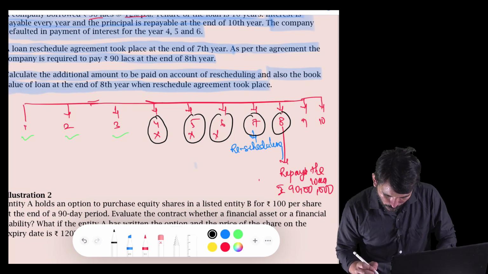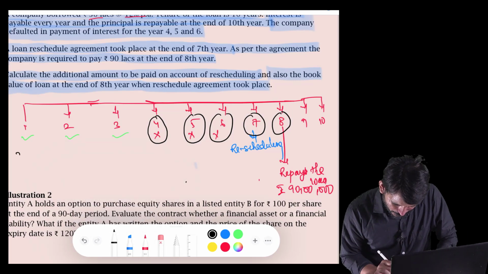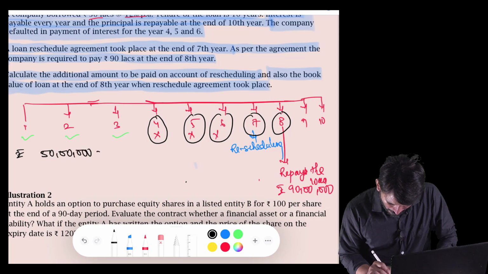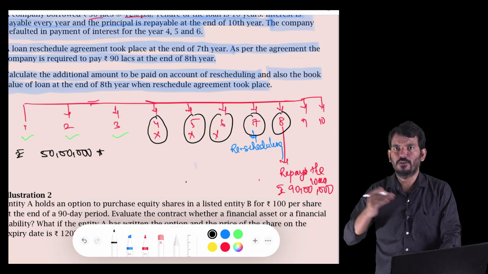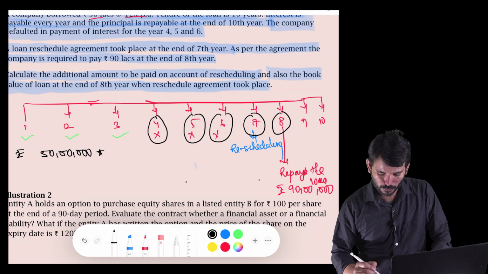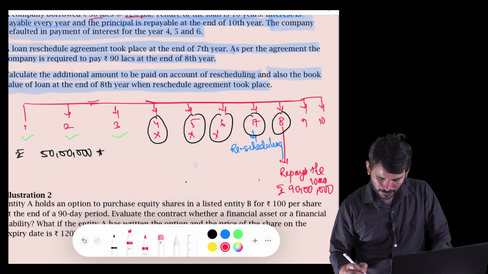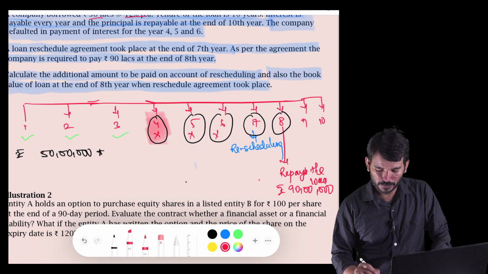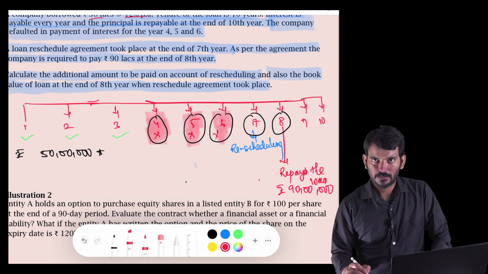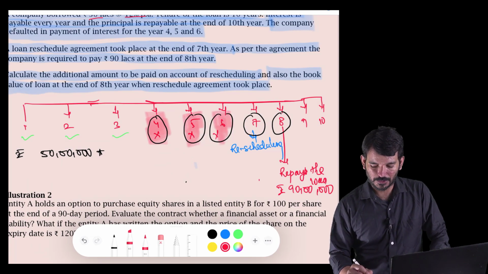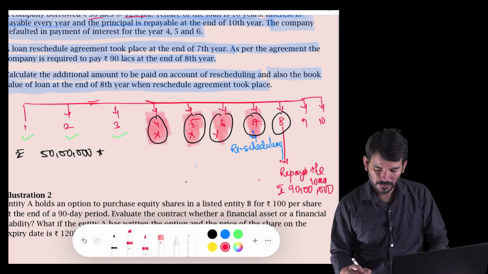So I will make the calculation here. 50 lakh is my principal amount. It will be getting compounded 5 times. I told you why 5 times. I defaulted 4th, 5th, 6th. The bank came to me for rescheduling on the 7th and they are asking me to pay the payment 1 year after the reschedule, so the 8th.